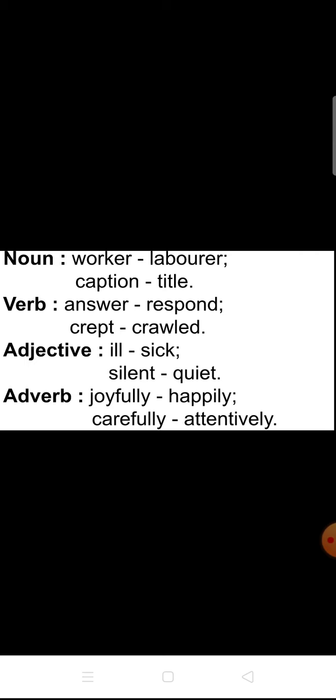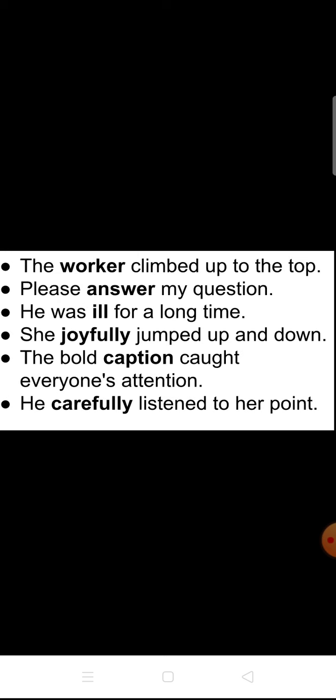Adverb. What do you mean by adverb? Qualifies verb. Good. Joyfully. What's another word for joyfully? Happily. Carefully. What's another word for carefully? Attentively. Look at here, we have used the words in sentences.